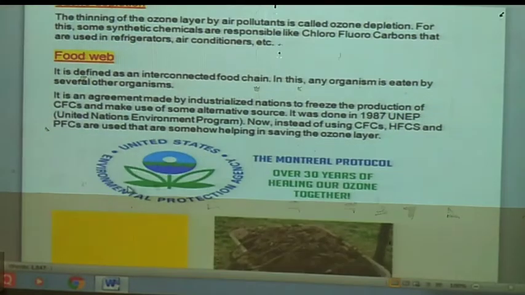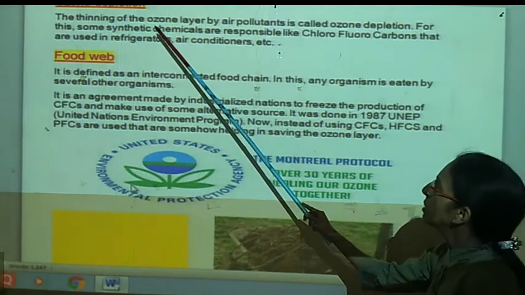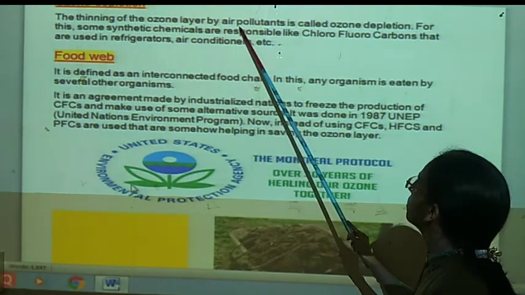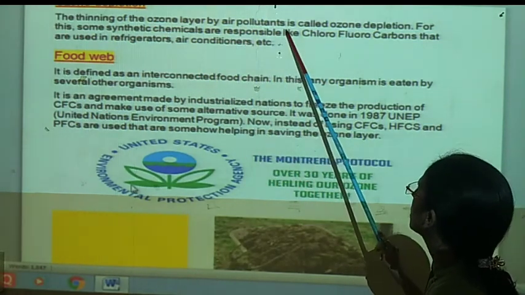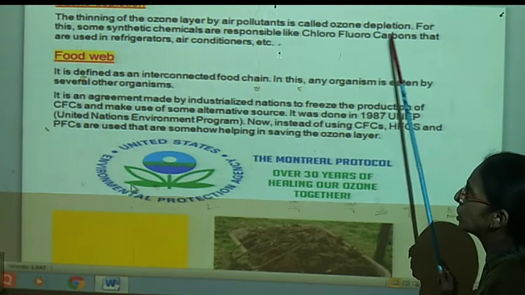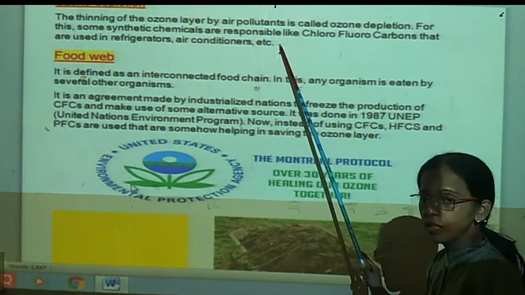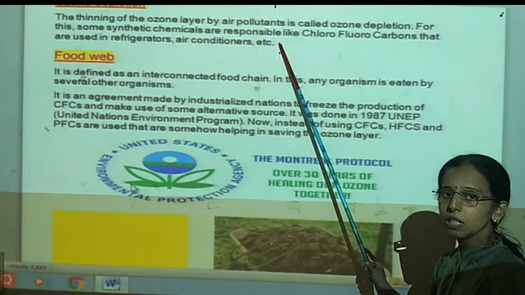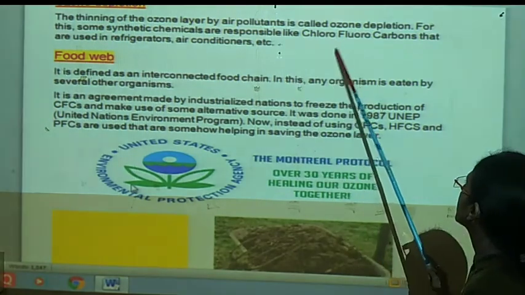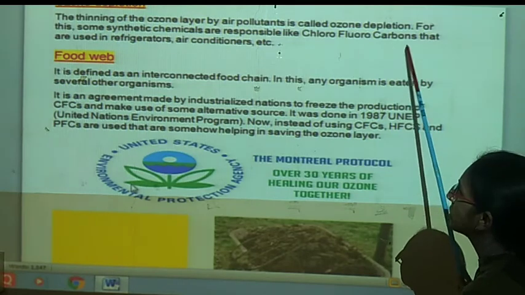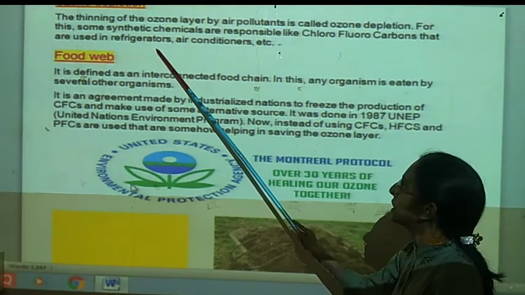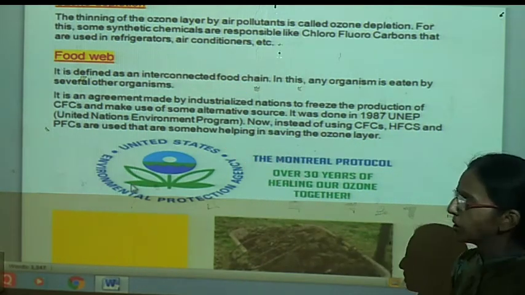So here you can see the definition of ozone depletion. The thinning of the ozone layer by air pollutants is called ozone depletion, and some synthetic chemicals are responsible for it. These are CFCs, that is chlorofluorocarbons, that are used in refrigerators and air conditioners.